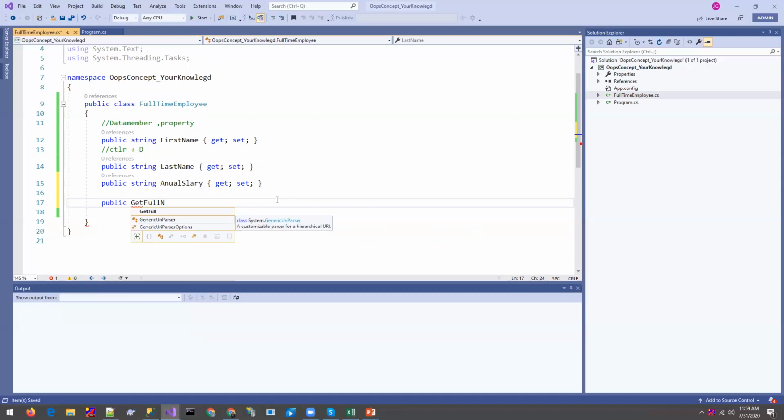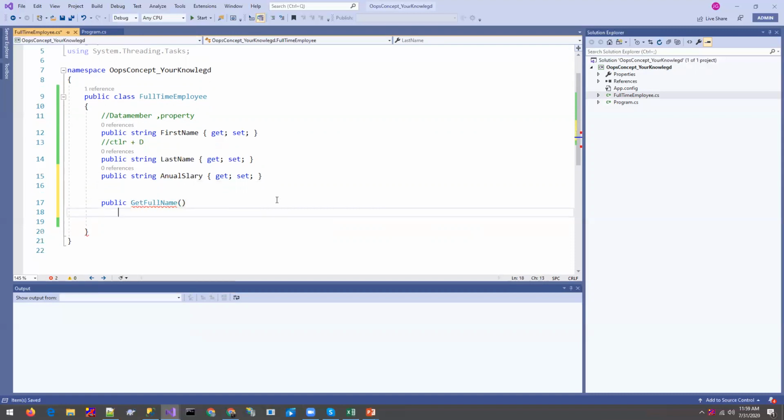Get full name. Okay, so what this full name is going to do is, let me provide the return type. It will return us the full name of the employee. So if we have created any method, the method is returning something, that's going to be a string.